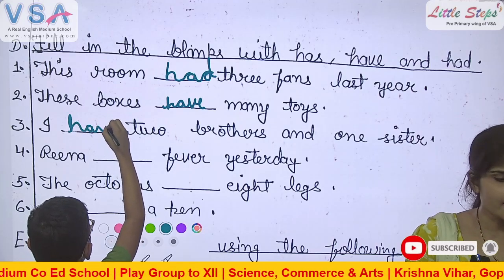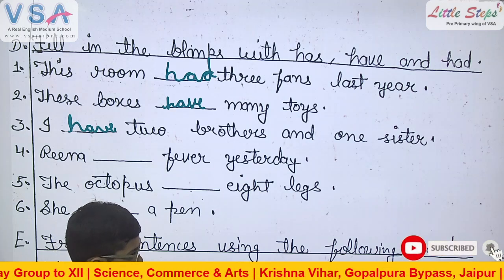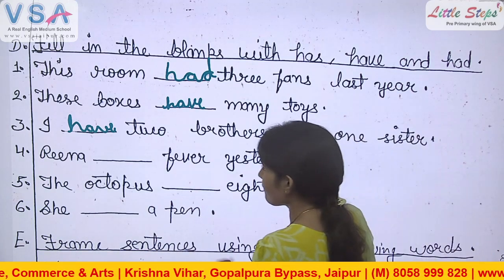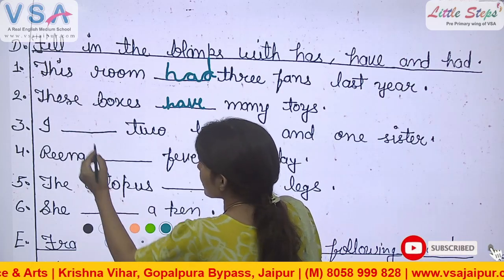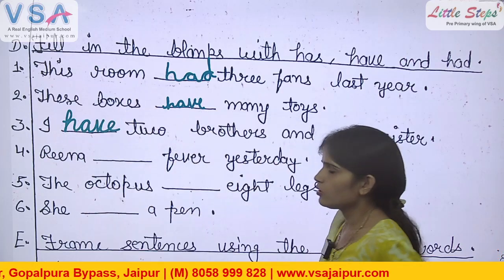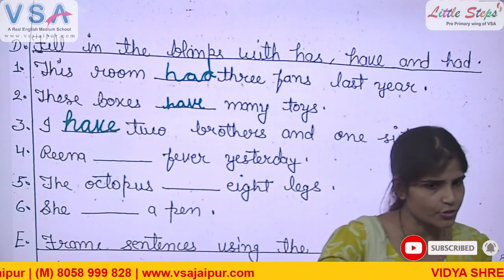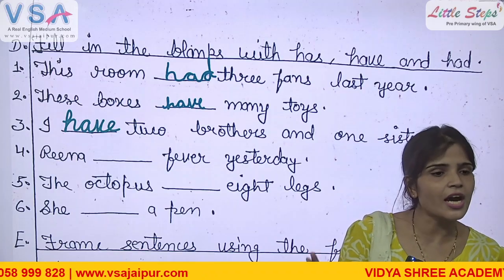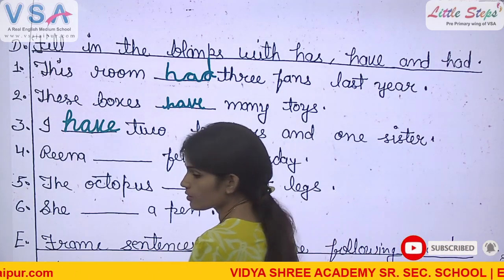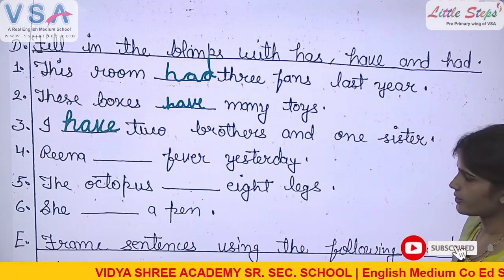Yes, speak the sentence. I have two brothers and one sister. Very good. Sit. I have two brothers and one sister. Okay? Have is a plural verb, but there are some exceptions also. We always use have with I. I is a singular subject. Okay? Yes. Come, Arvi.